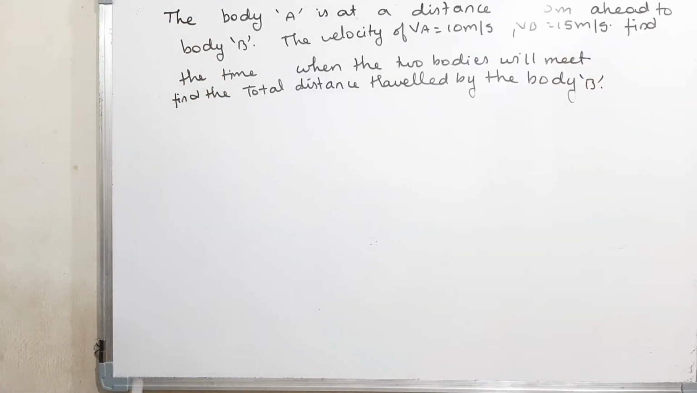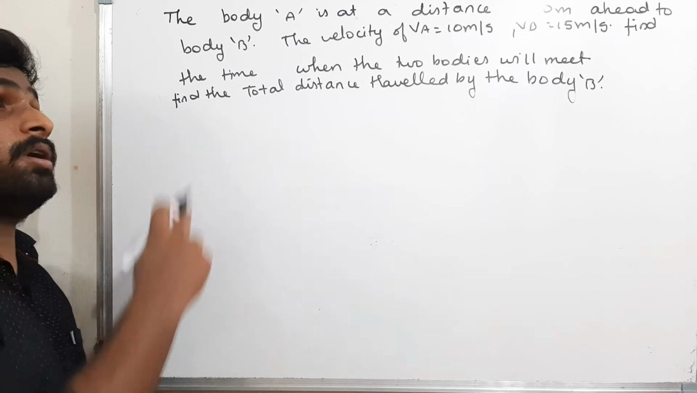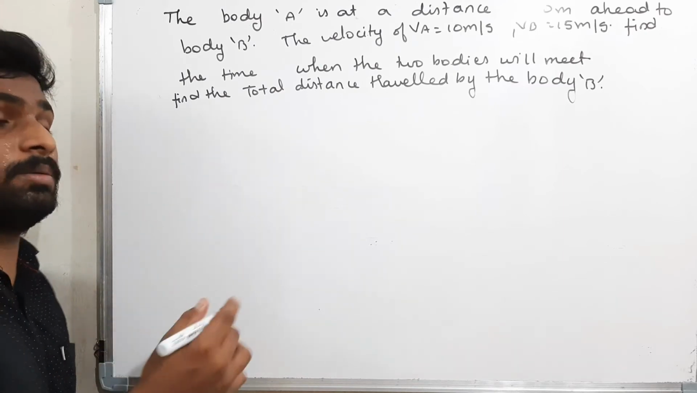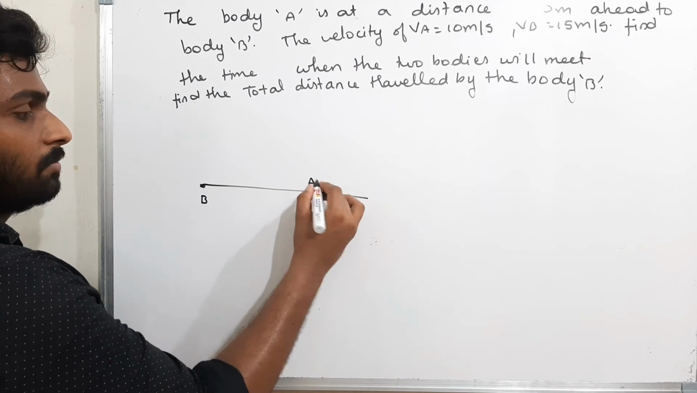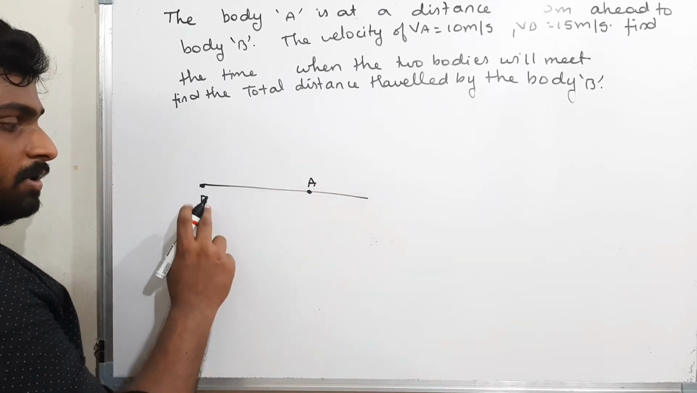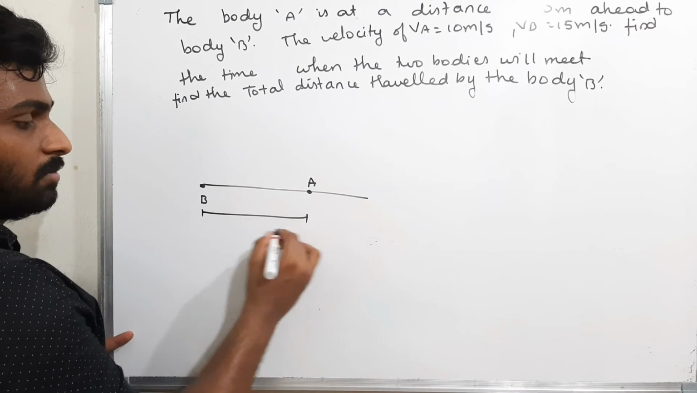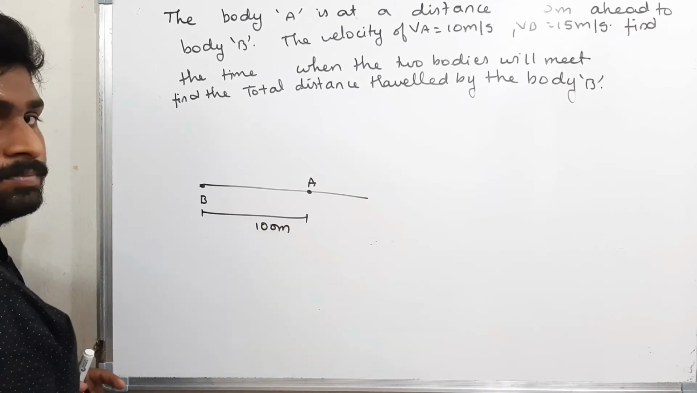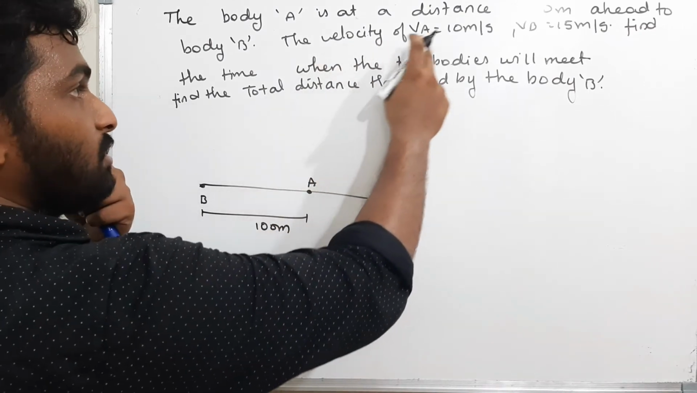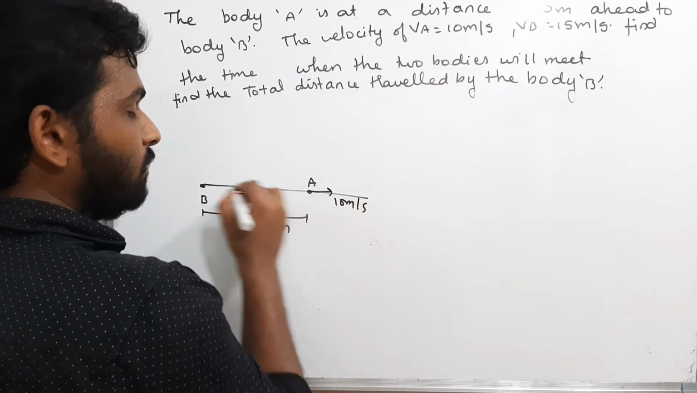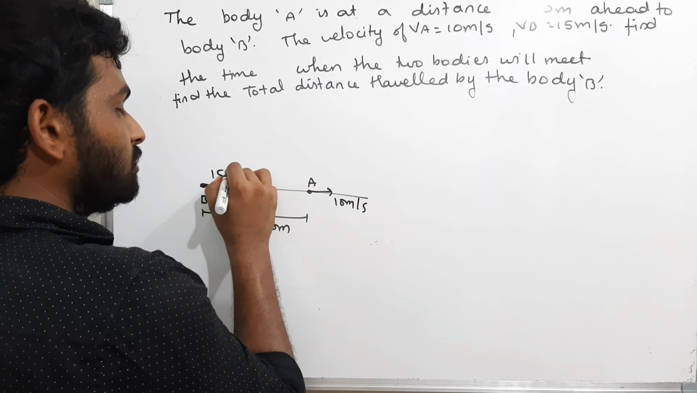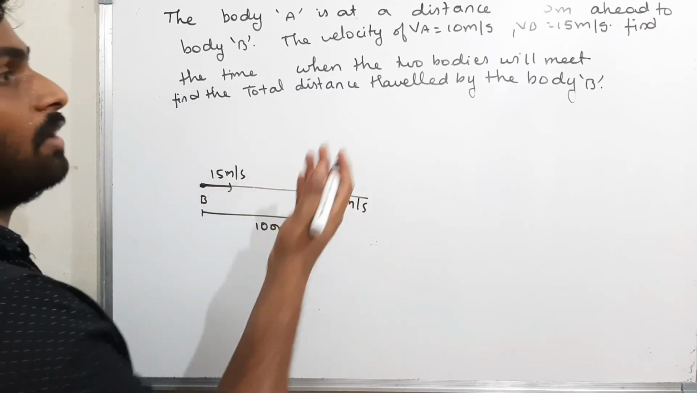Now see the question. Just read the question they gave. The body A is at a distance 100 meters ahead of the body B. That means the body B is here and the body A is here. What is the distance between them? The distance between them is 100 meters. The velocity VA is 10 meters per second and the velocity of B is 15 meters per second. Now they told us to find the time when the bodies will meet.